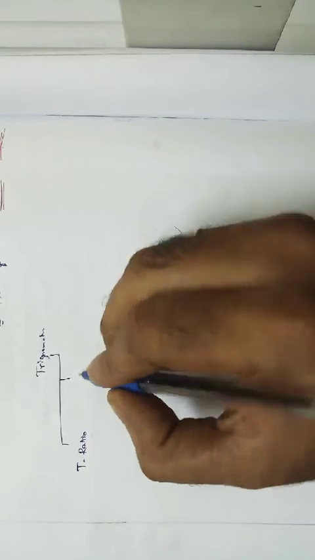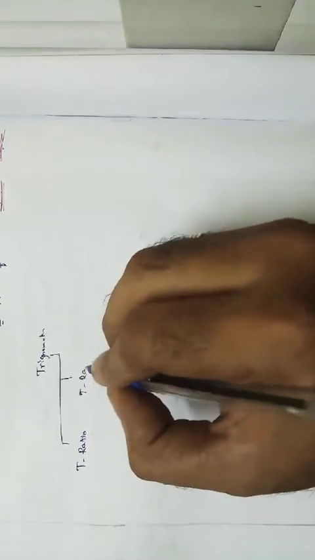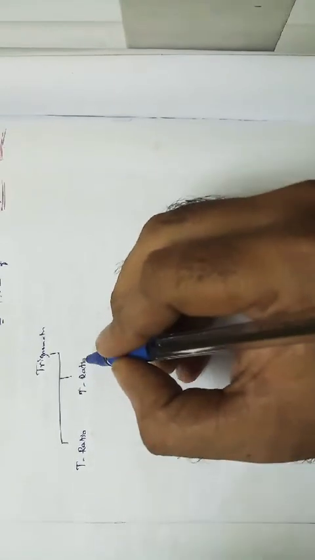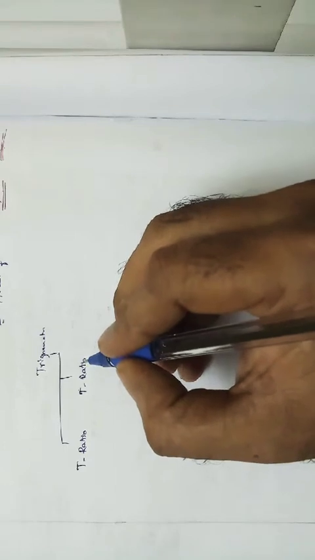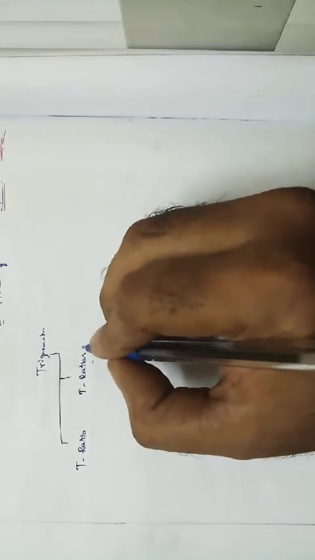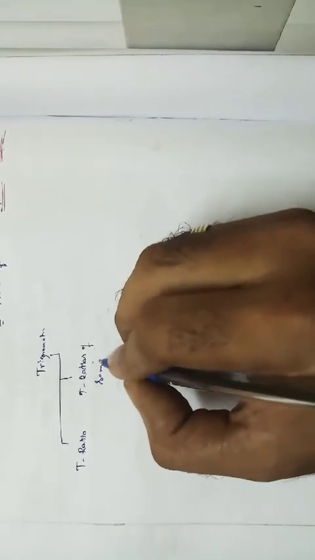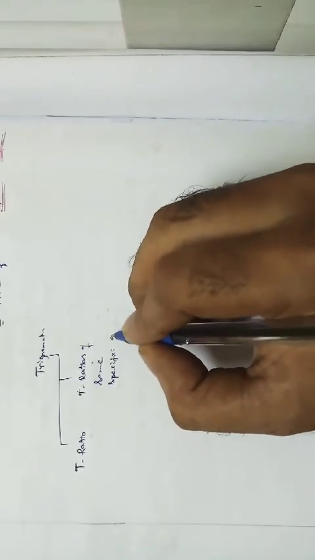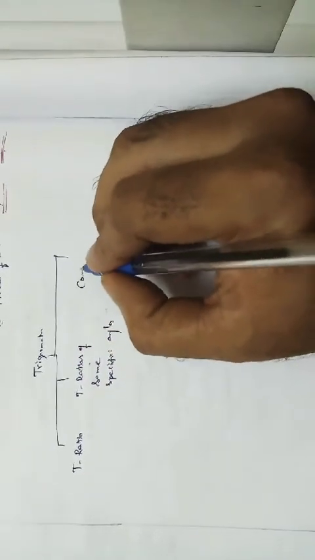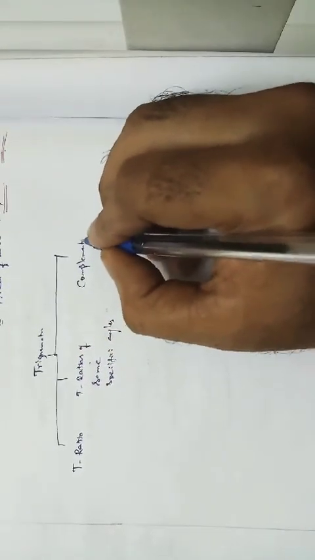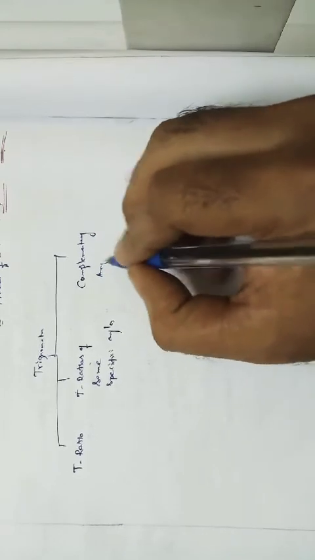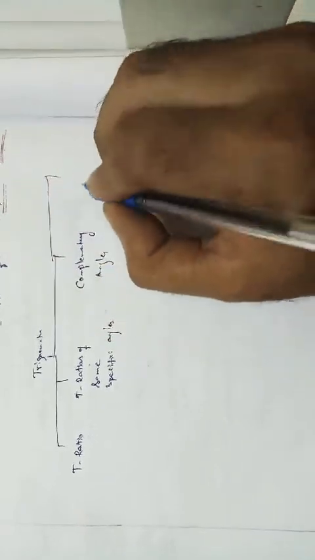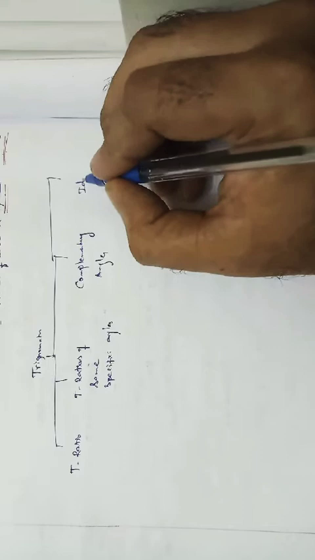The second concept is trigonometric ratios of some specific angles. For some specific angles alone, we will see that. And the third concept is nothing but complementary angles. And the last concept is nothing but identities.